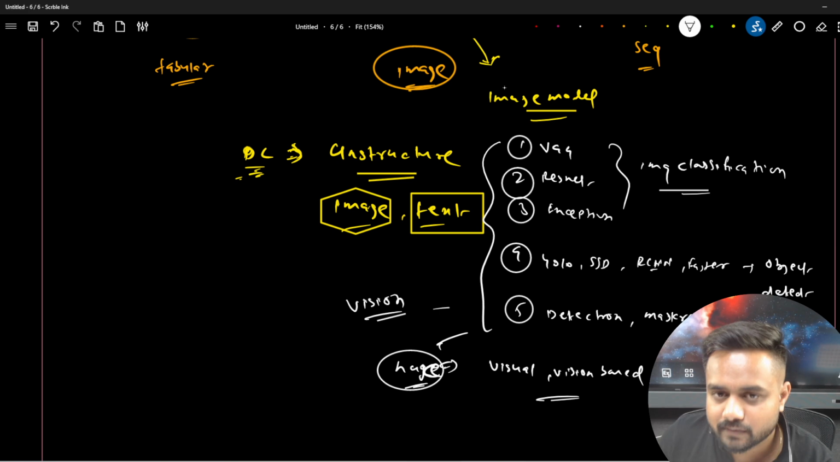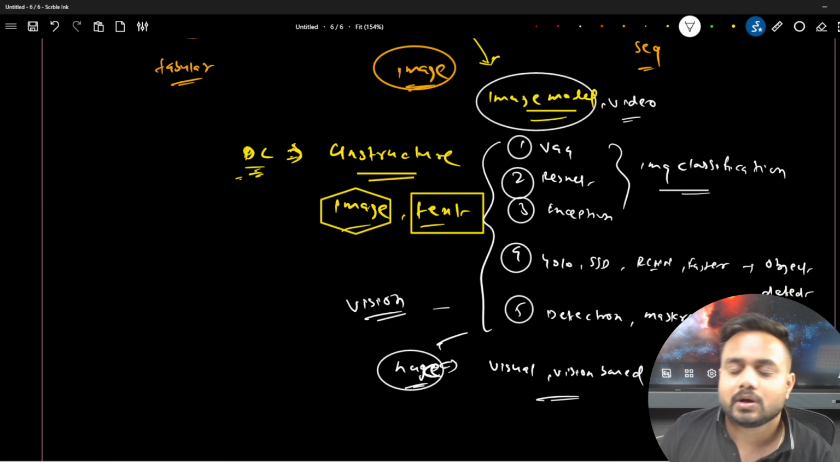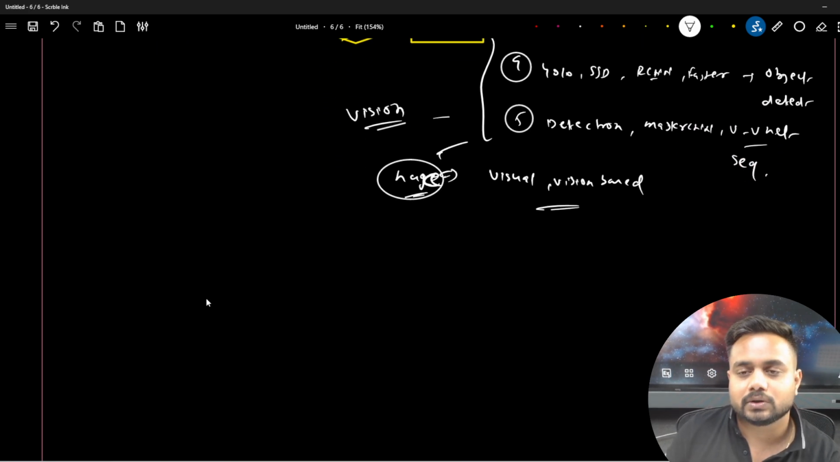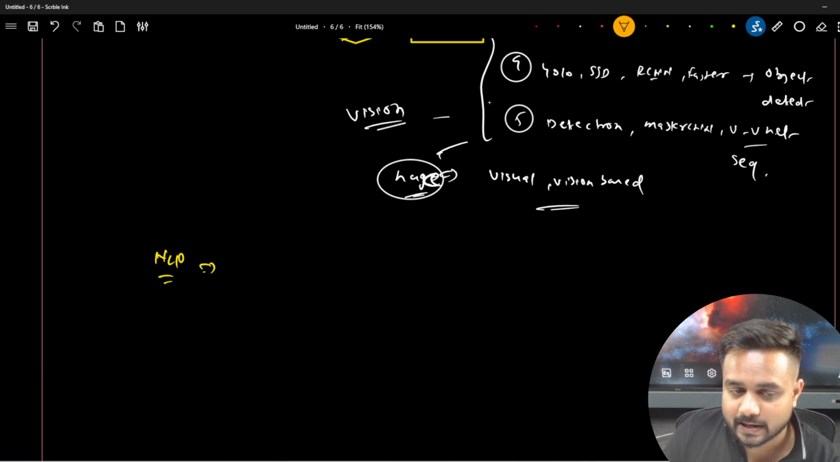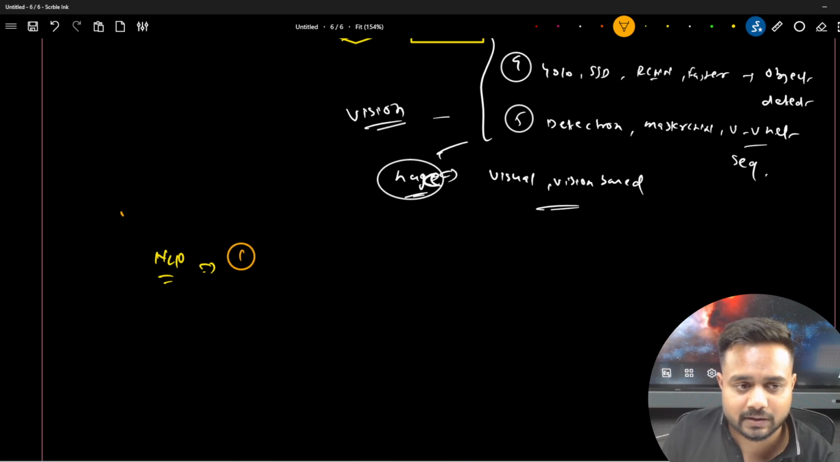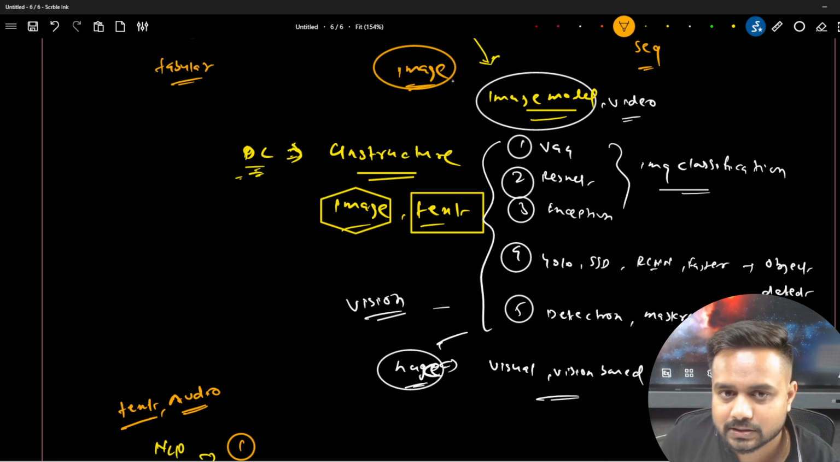Now this is specifically for the images and for the videos. Now here we have one more thing, that is a NLP, right? Now in the NLP, actually we have different tasks, right? The first task which I'm writing over here, and generally we are dealing with the text data over here, text data, audio, which is related to the sequence, any type of sequence.